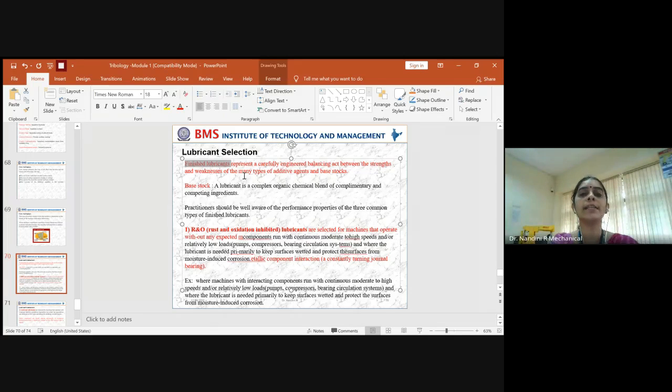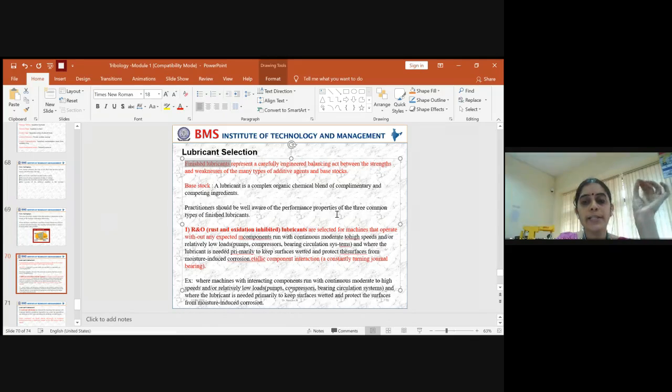But how, as a customer, do you select that lubricant? You should be aware that the performance properties of these three common types of finished lubricants lie as follows. You can classify the existing lubricants into three categories. The first one is rust and oxidation inhibited lubricants. These lubricants are able to overcome the rust and oxidation which come across a moving element. So this is one type of selection a customer makes.